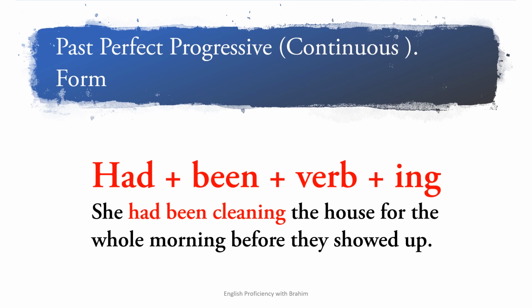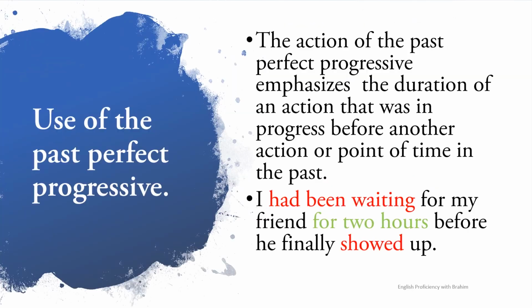So had been, and we have verb plus ing. This is the form of the past perfect progressive. Now we move to why do we use the past perfect progressive. The past perfect progressive emphasizes the duration of an action that was in progress before another action or point of time in the past.